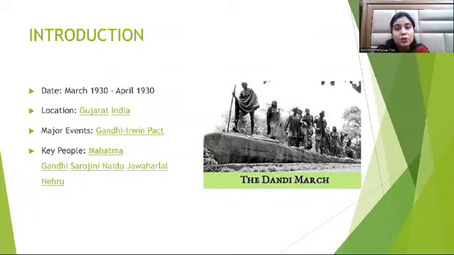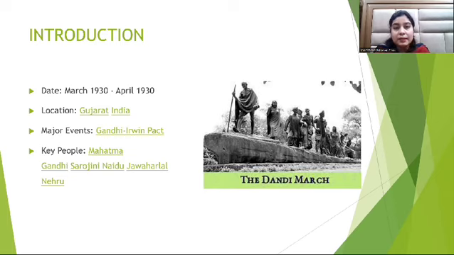The topic is the Dandi March, which is also known as the Salt Satyagraha. It was a 24-day-long march which started on 12th March 1930 and ended on 6th April 1930. The location was Gujarat, India, and the major outcome was the Gandhi-Irwin Pact. The key nationalists who participated in it were Mahatma Gandhi, Sarojini Naidu, and Jawaharlal Nehru.